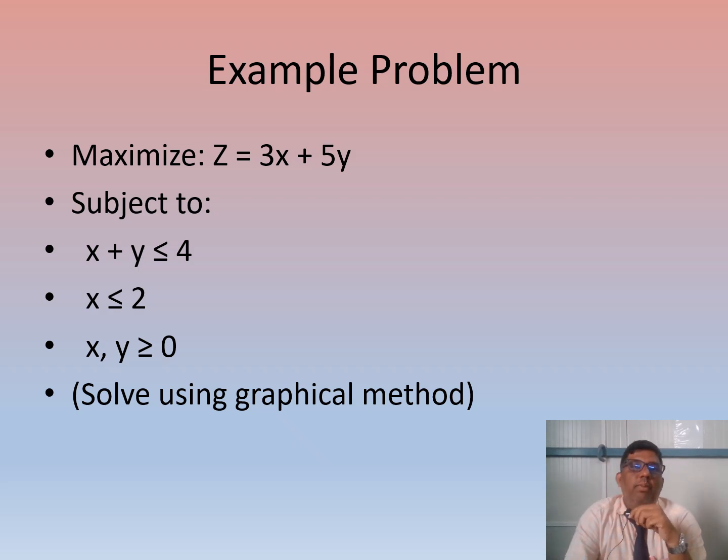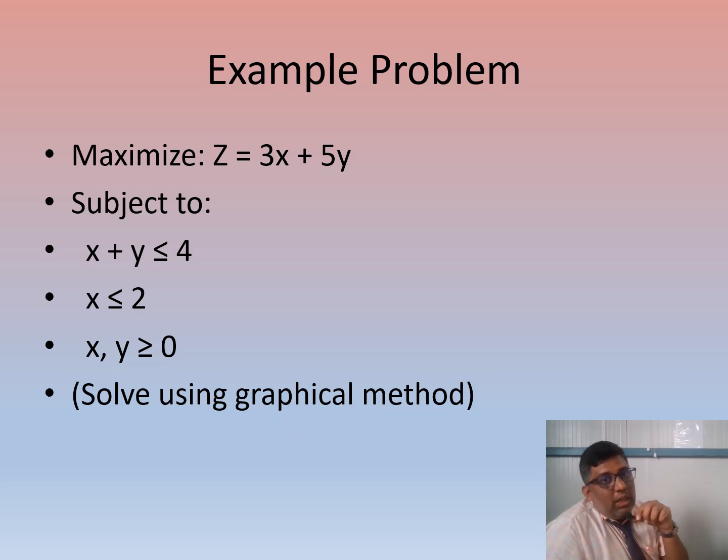Next, this is one more example for this LPP. The status is given here: this is a maximization problem. Z equals 3x plus 5y, and Z is the objective function. 3 is given as a unit, which is nothing but a coefficient.